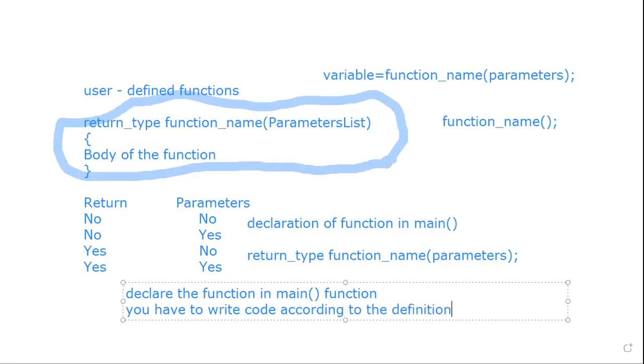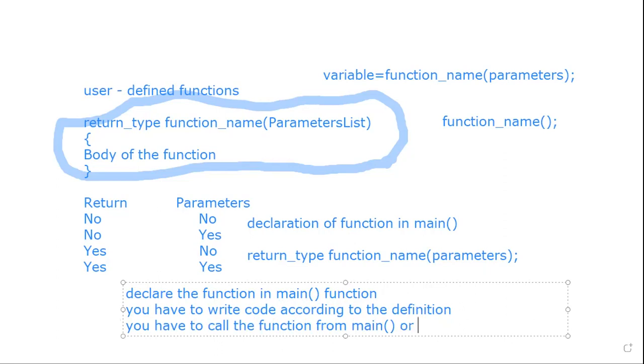And you have to call the function from main or any other function. Simple, you have to remember these things. First declare the function, then write the function, and finally call the function. Let us see one simple example.